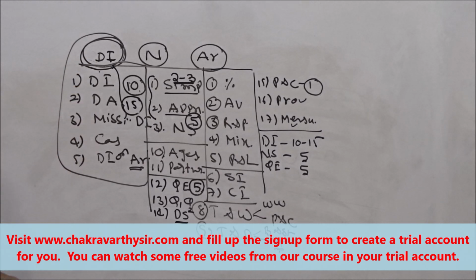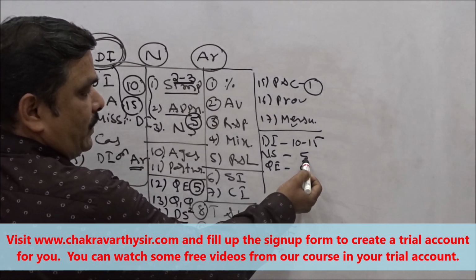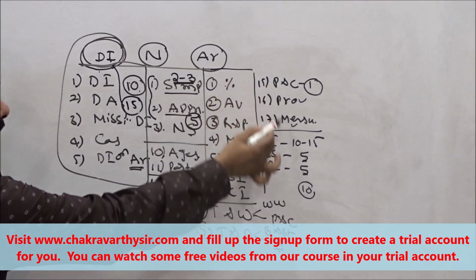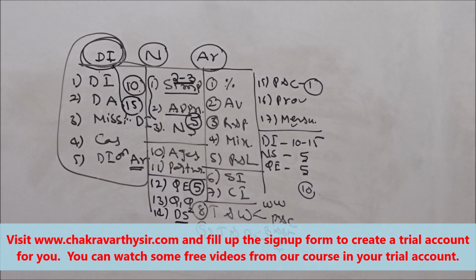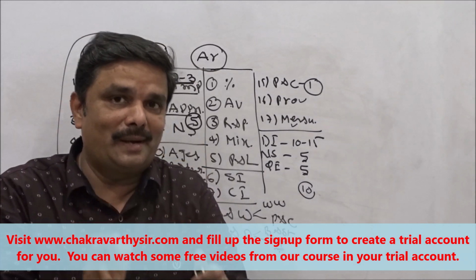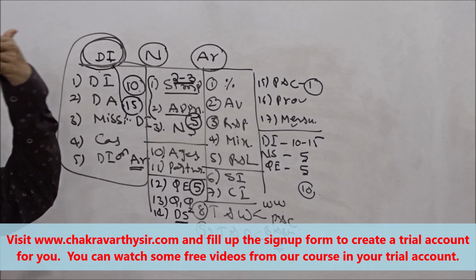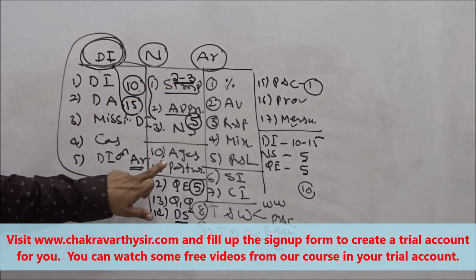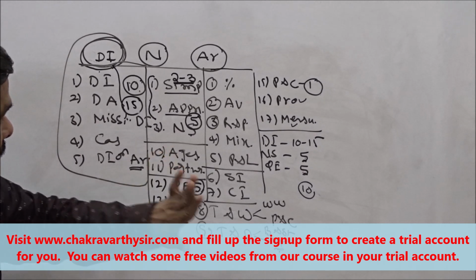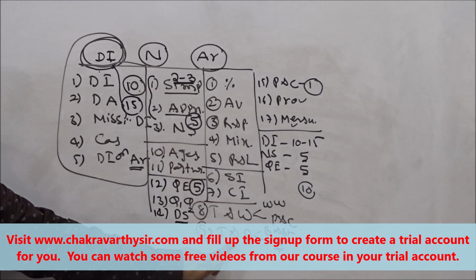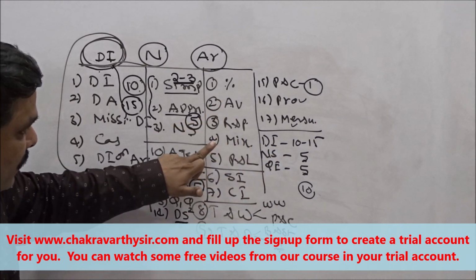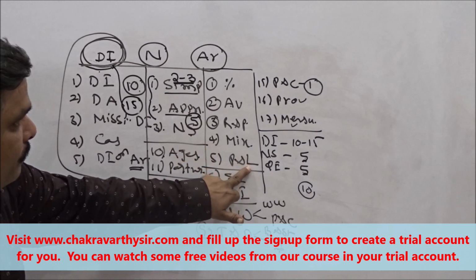Alright, now students, remaining 10 questions, 15 plus 10, 25. Remaining 10 questions are from these chapters. Generally, we cannot say from where they give the questions, but with the observation from the previous papers, they are giving one question from ages, one question from partnership, then one from time and work or time and distance, then one question from averages, one from mixture and alligation, one from profit and loss.